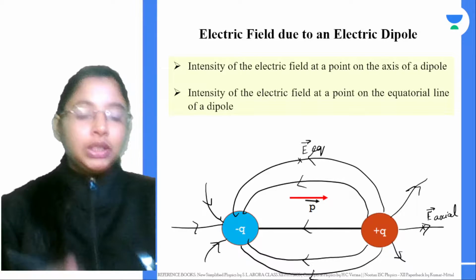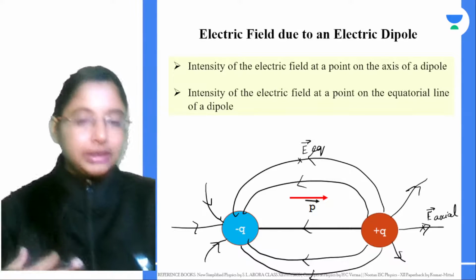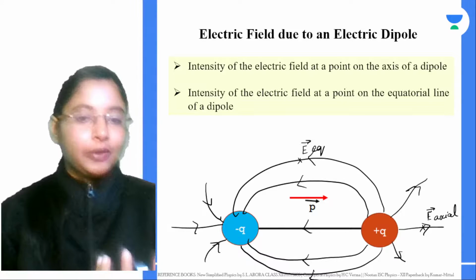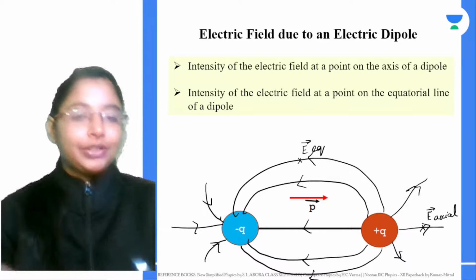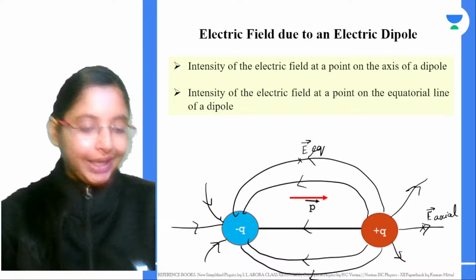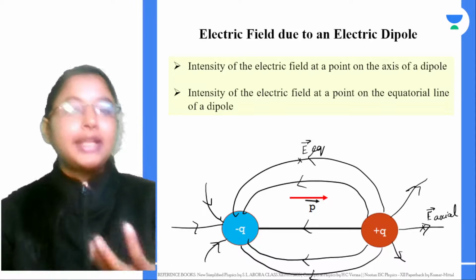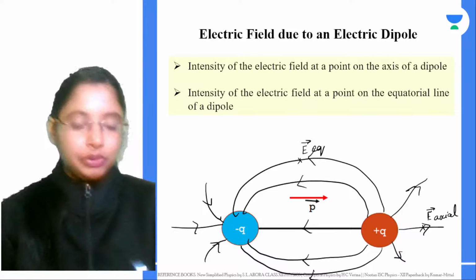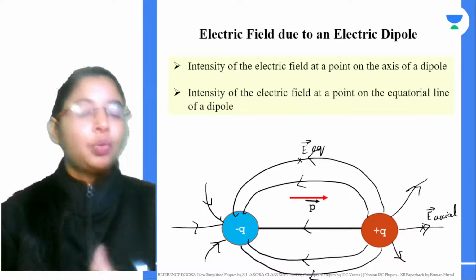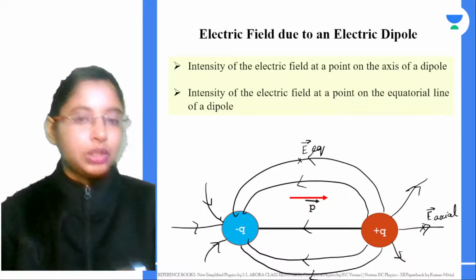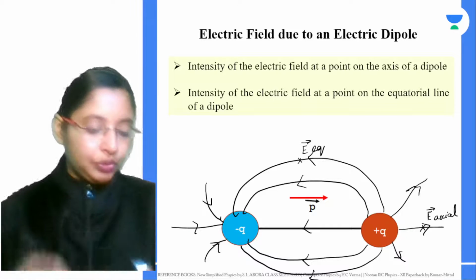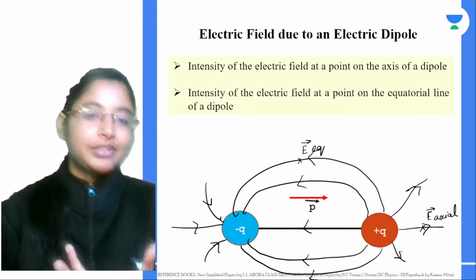Now what we are going to study in today's class is, these dipoles are very interesting simply because they exist in nature as well. For example, a water molecule is an electric dipole. If they exist in nature, then we say these are permanent dipoles. It becomes very important for us to study these dipoles, because to understand the properties of the water molecule, you have to study its structure and everything.